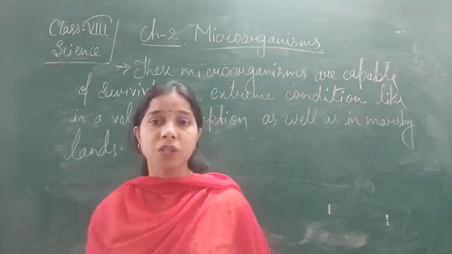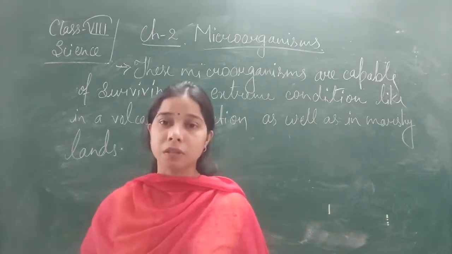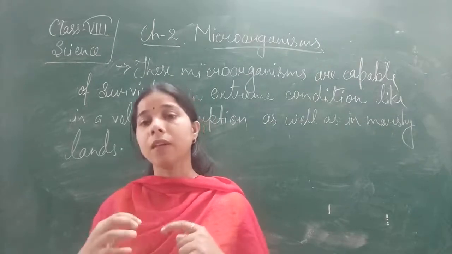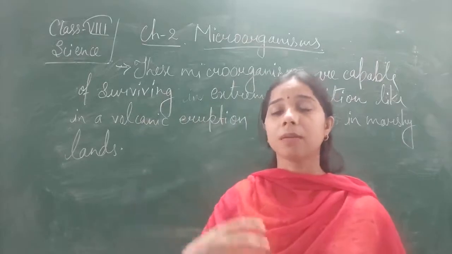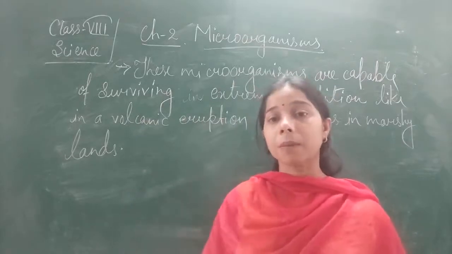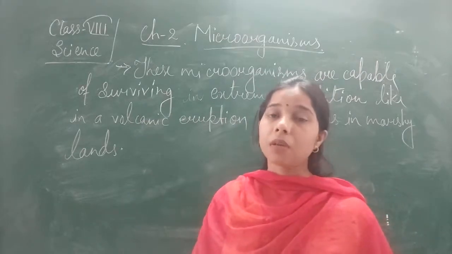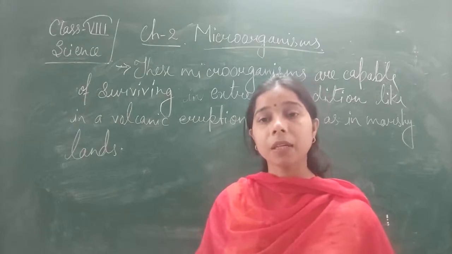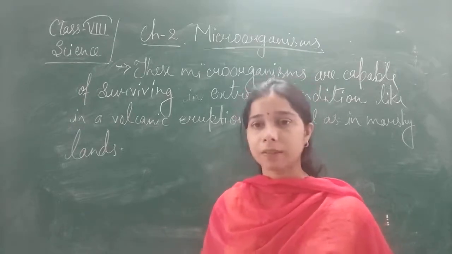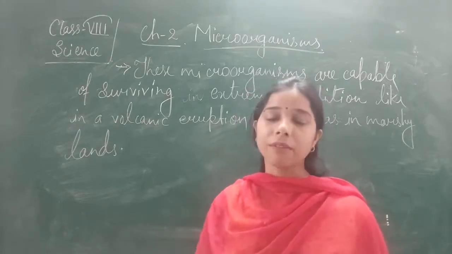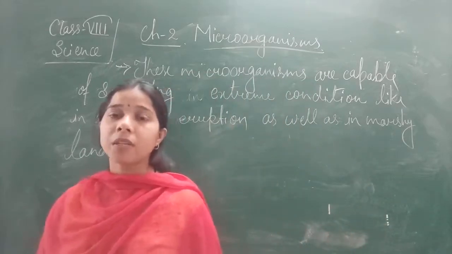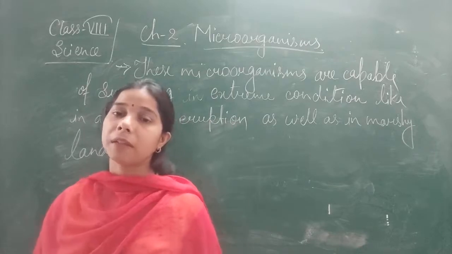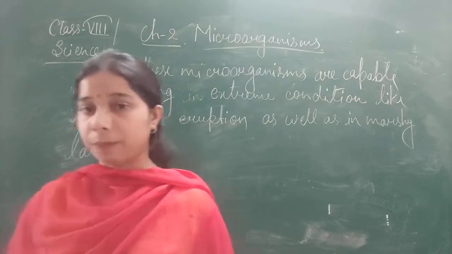Now, when the condition becomes favorable, this cyst will get dissolved or broken, and the microorganism again becomes active. Okay, so during the unfavorable condition, they undergo a very inactive state by forming a protective covering, and during the favorable state, this cyst will be removed and they become active again.